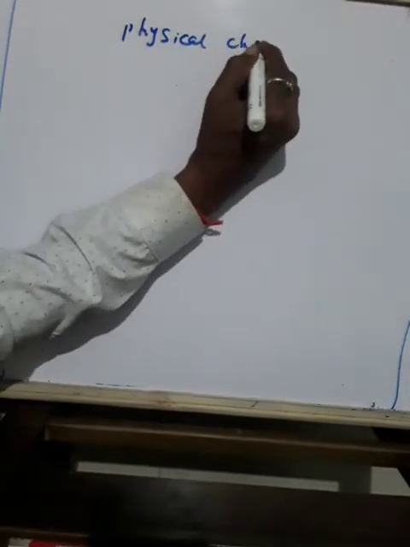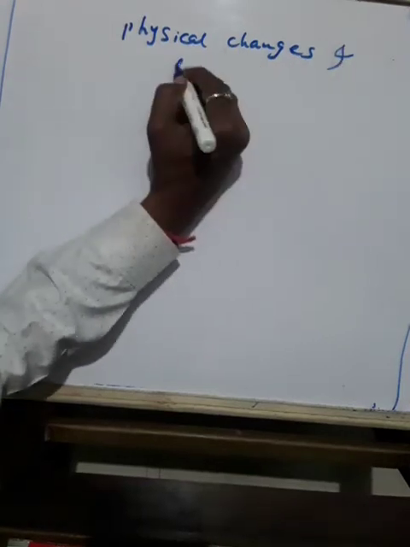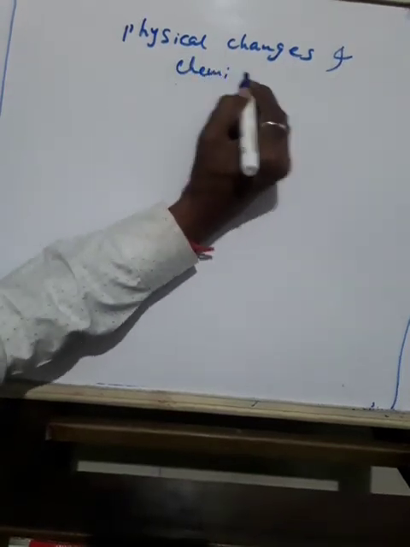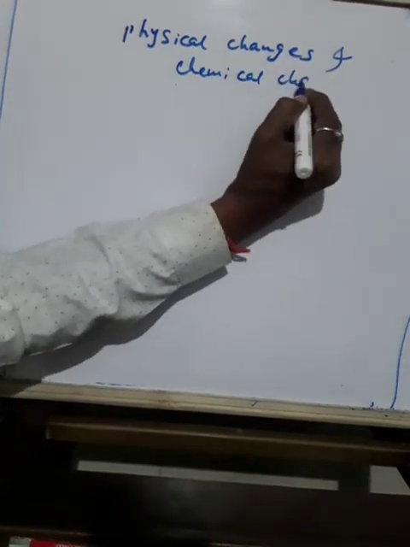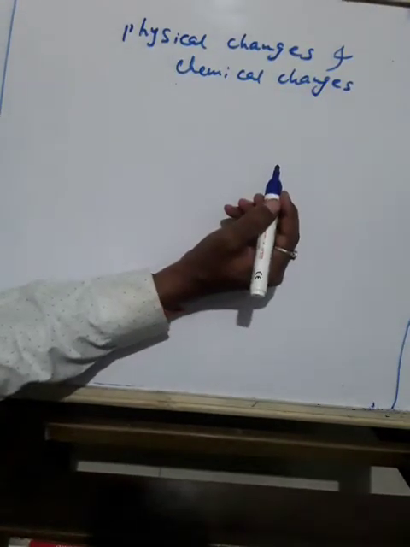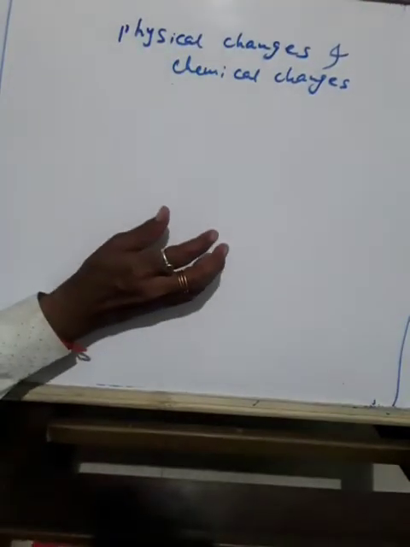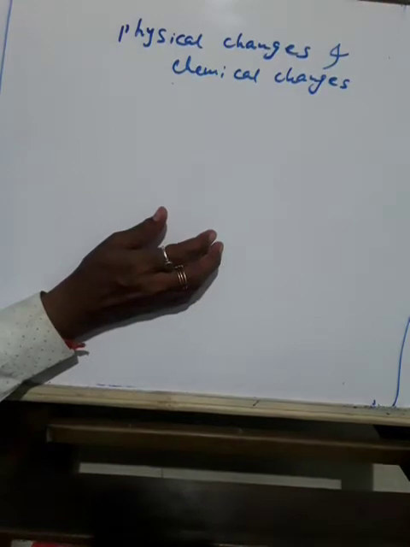Physical changes and chemical changes. Every day you come across many changes in your surroundings. These changes may involve one or more substances.